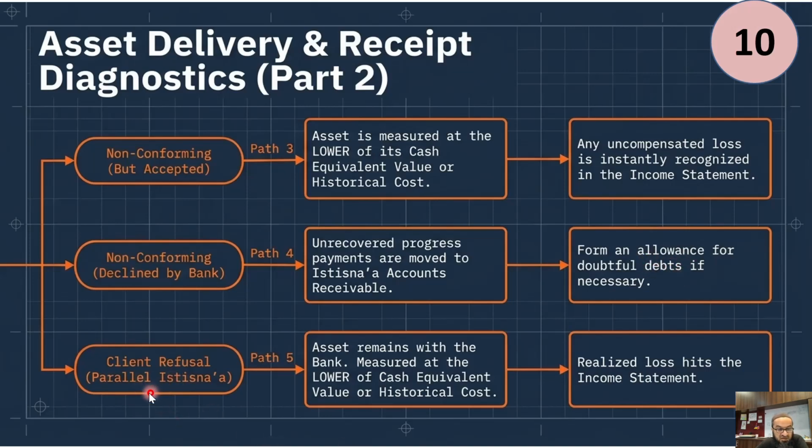And finally, in the parallel istisna, if we have accepted the asset but the client eventually refuses, the asset remains with the bank. We have accepted, the client refuses, it's now my asset measured at the lower of cash equivalent value, whatever value I can sell it for in the market, and historical cost. Now the cash equivalent value is not something agreed upon between me and the client, because the client has refused. So it is the cash equivalent value in the market versus historical cost, and the loss hits the income statement. It's not a realized loss at this point in time, this is an unrealized loss, but eventually when we dispose of it, that becomes a realized loss. So this was point number 10.